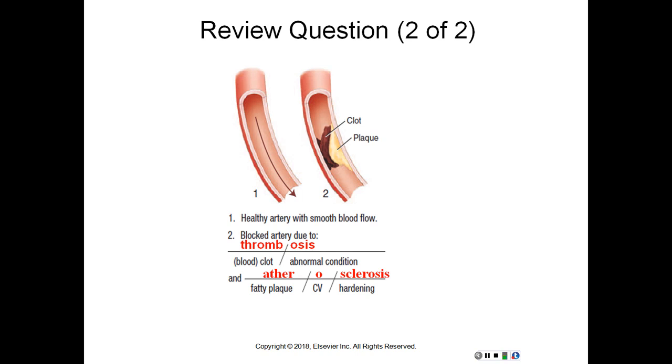Again, lots of terms in this chapter, so you might have to study a little bit more than usual. Peripheral artery disease, disease of the arteries in the arms and legs resulting in narrowing or complete obstruction of the artery. Rheumatic heart disease, damage to the heart muscle or heart valves caused by one or more episodes of rheumatic fever. Varicose veins, distended or tortuous veins usually found in the lower extremities.